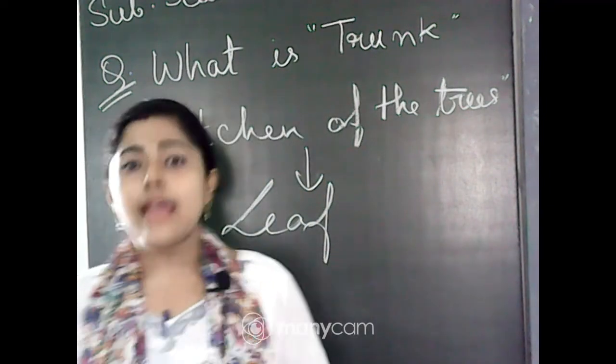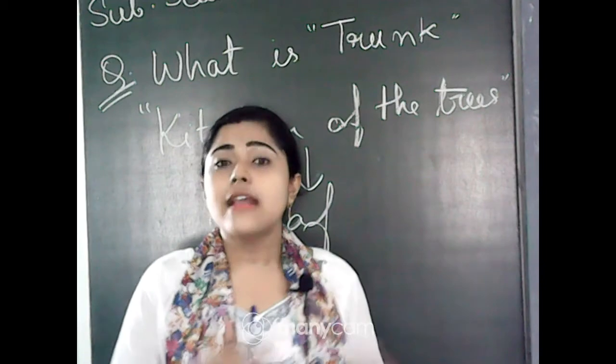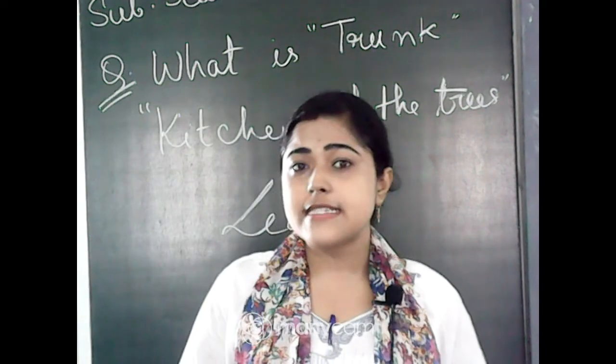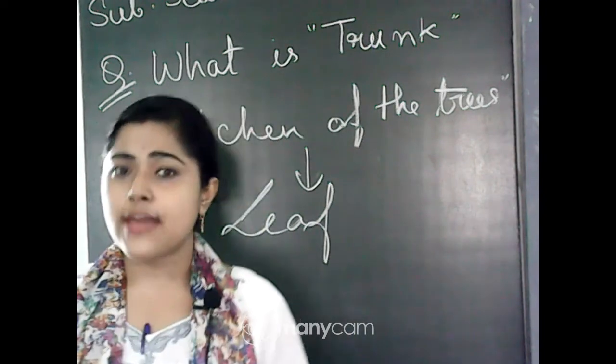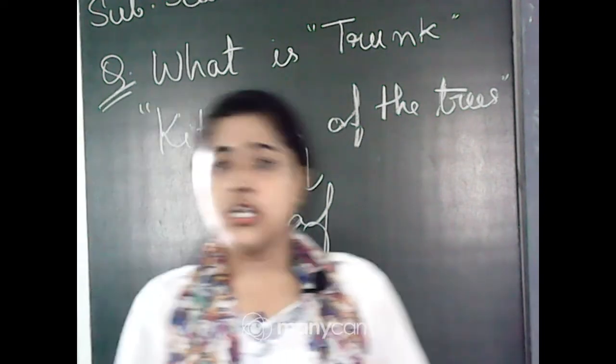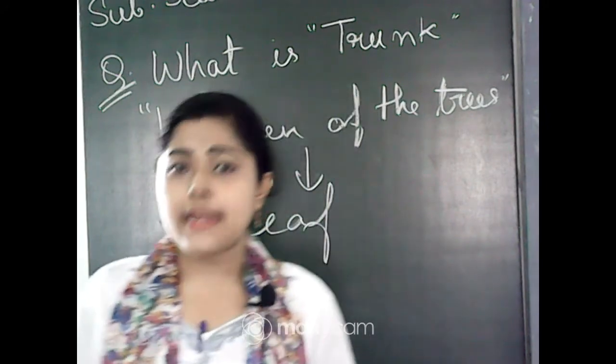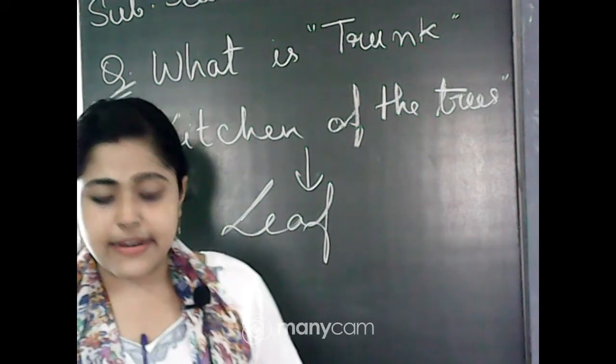That's why we call them climbers. They are pea plants, money plant, and grapevine. You have to remember those three names: pea, money plant, and grapevine.